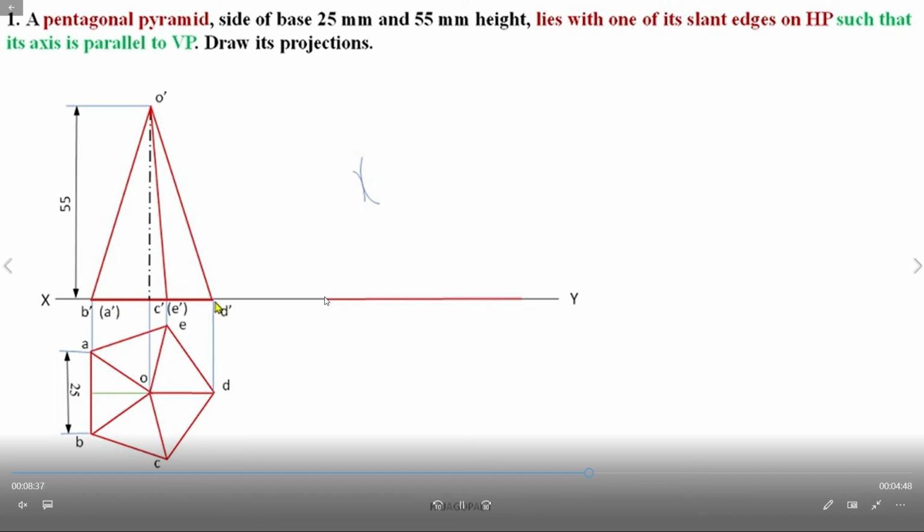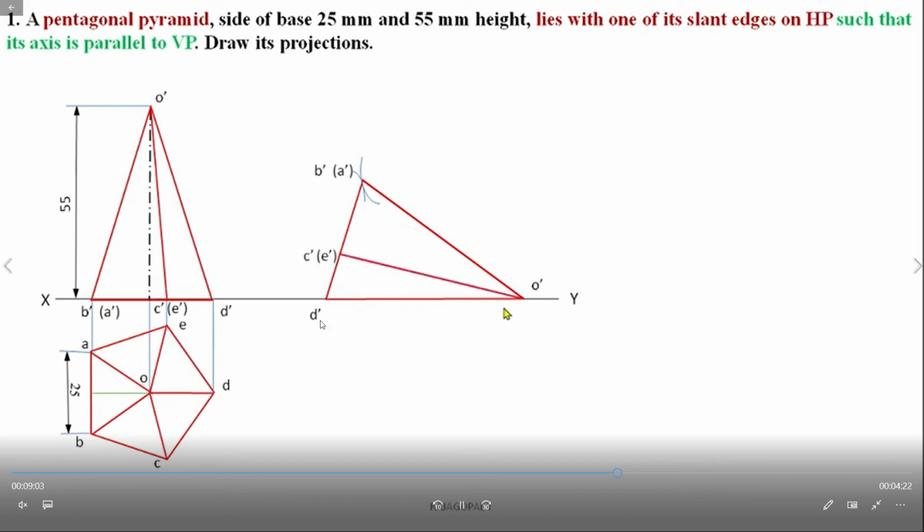This point is the center, and you draw one arc here, B dash D dash distance, and from this point the 55 distance you draw one arc. Here they cut at the point, so that is D dash and B dash, and this is O dash. Wherever the points are identified here, the same way on this line also we identify the points.